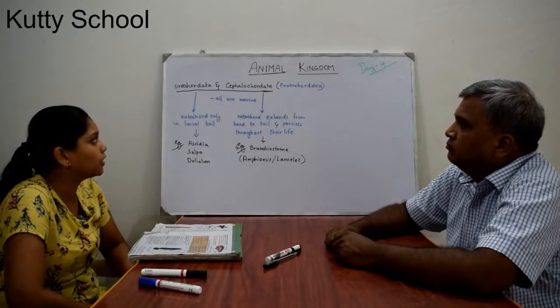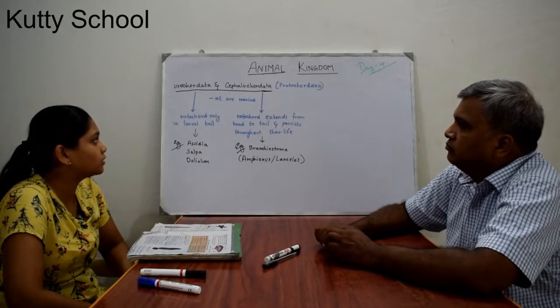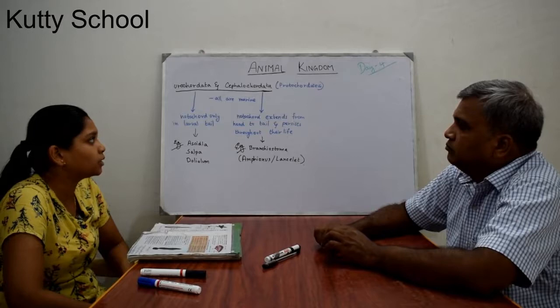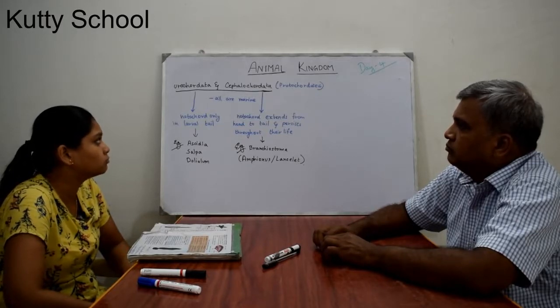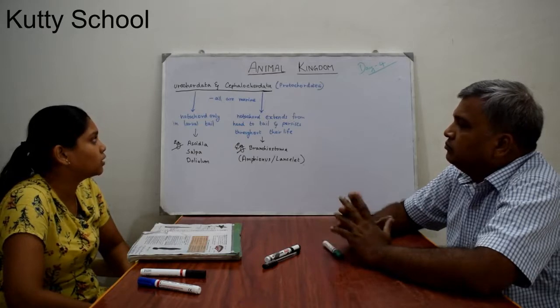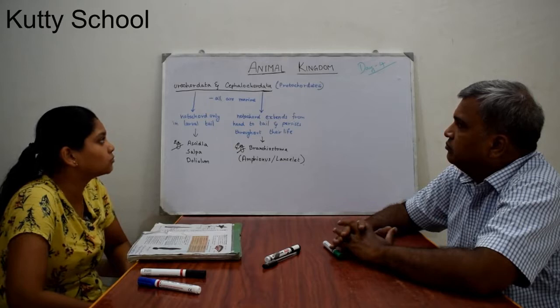So under phylum Chordata there are 3 subphyla. The first one is Urochordata, the second one is Cephalochordata, and the third one is Vertebrata. Now we will see about the two, Urochordata and Cephalochordata. These two organisms are known as protochordates.